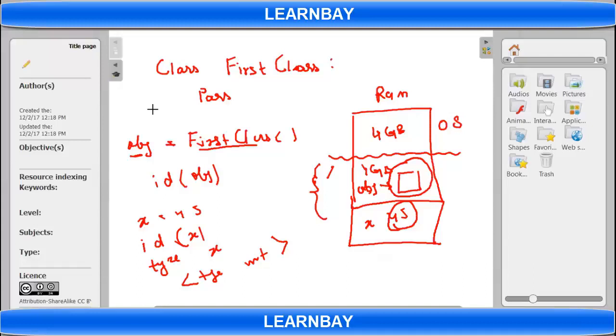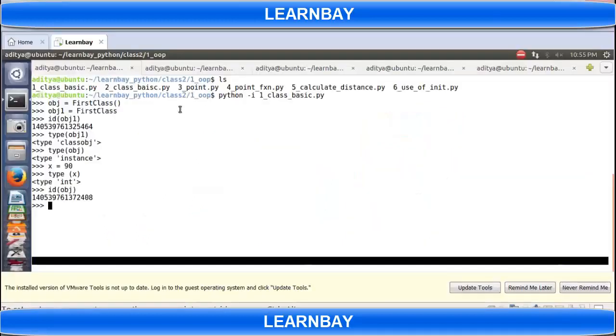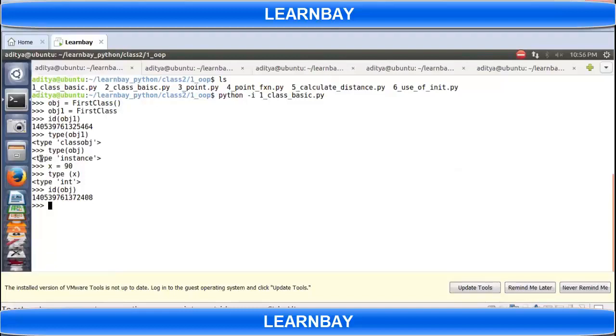The type of obj that we have created is showing something with underscores, underscore main underscore dot first, instead of saying instance. First, just copy paste it and save it somewhere, and send me a mail.